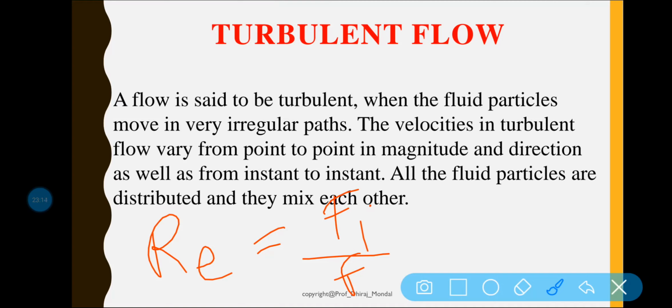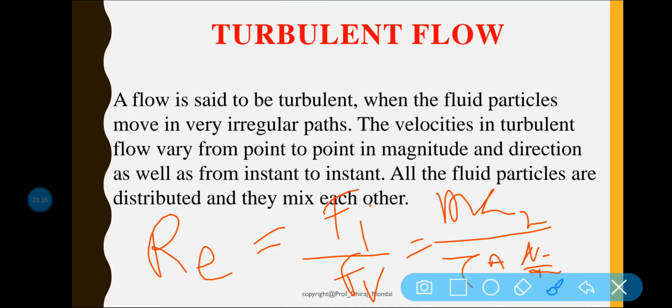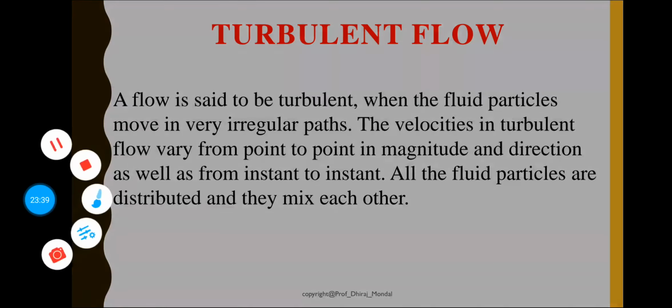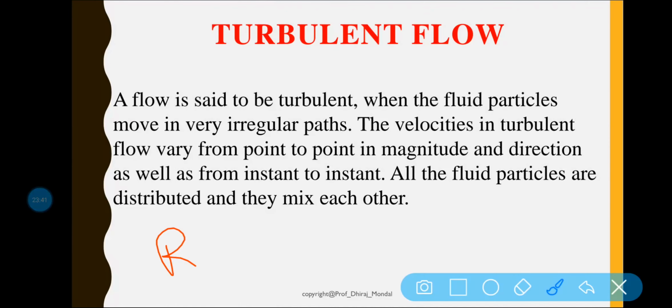The Reynolds number is basically the ratio of inertia force to viscous force. Inertia force is mass into acceleration along the x-axis, and viscous force is tau times area, that is mu A du by dy. If you simplify this equation, you will see that the Reynolds number is equal to rho v d by mu.